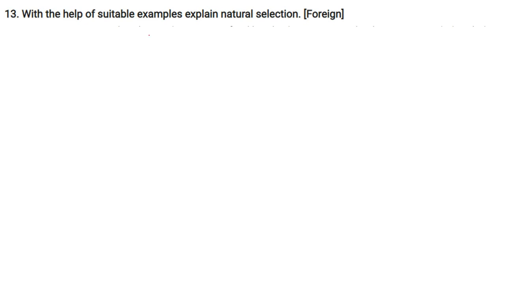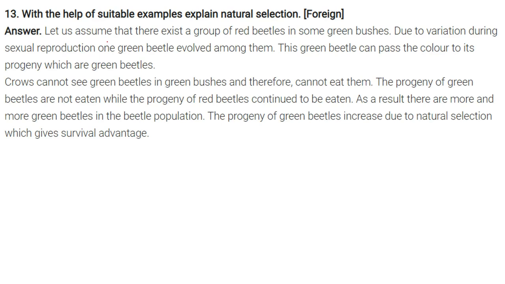With the help of suitable examples, explain natural selection. So I'll give you an example. Let us assume that there are red beetles in green bushes. In the green bushes, red beetles are easily identifiable. And due to the variation during the sexual reproduction, one green beetle evolved among them.